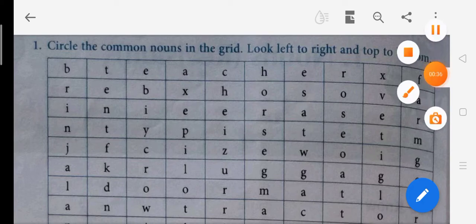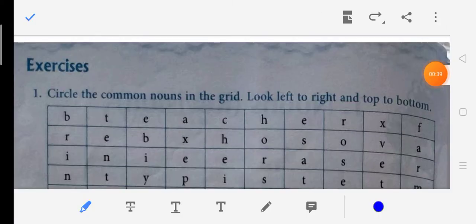Here, children, it says that we have to circle the common nouns and look left to right. Left to right means what? First I will be looking this way, then I will be looking top to bottom this way. Now if I see the first row, children, it is B, T, E, A, C, H, E, R, X and F.